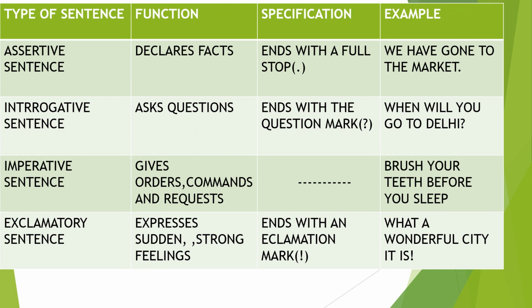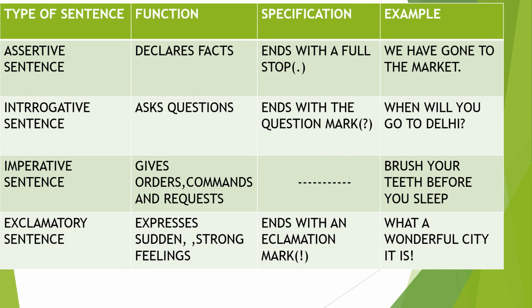Come to the interrogative sentence. Interrogative sentence means question mark sentence. The function of the interrogative sentence is that it asks questions. How can we find out the interrogative sentence? In the end there is a question mark. See the example, when will you go to Delhi?